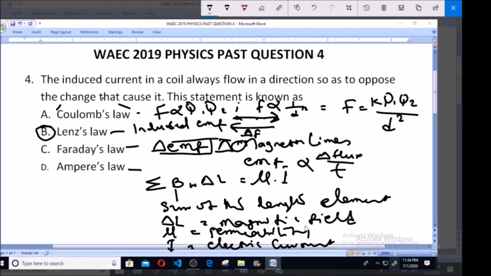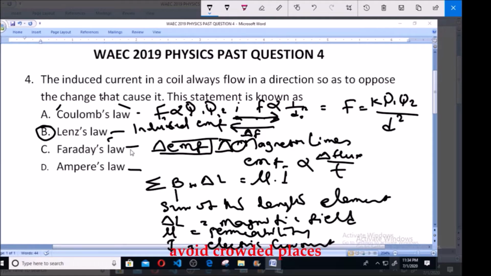So those are the various statements of the various laws. When we are talking about Coulomb's law, we're talking about the relationship between the electrical force and the charges producing it, as well as the distance between them. When you're talking about Lenz's law, you talk about the induced EMF or induced current in the coil always flowing in a direction so as to oppose the change producing it.